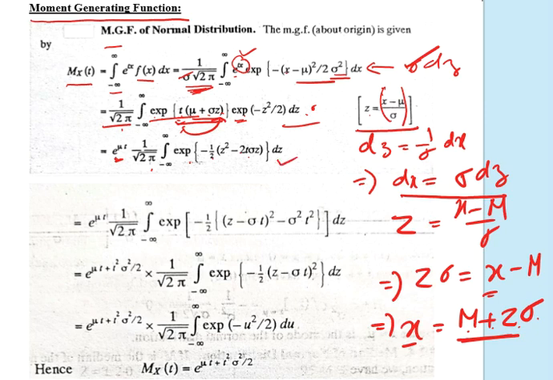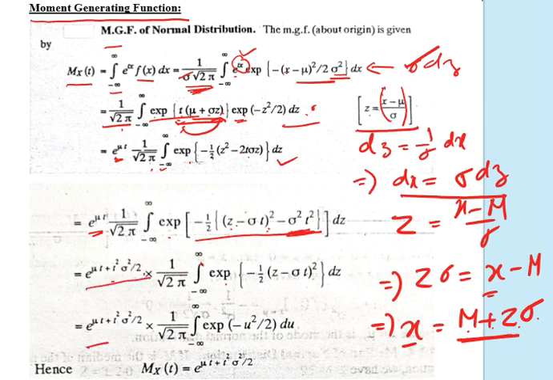So it will be e to the power t mu, 1 by root over twice pi, minus infinity to plus infinity exponential, and we are writing it in terms of a minus b whole square, where a is z and b is sigma t, so z minus sigma t whole square. One additional term is added and one is subtracted. Again it will be mu t, and exponential sigma square t square by 2 is a constant term, so it comes out of the integration sign. Then 1 by root over twice pi is there, exponential minus half z minus sigma t whole square dz.